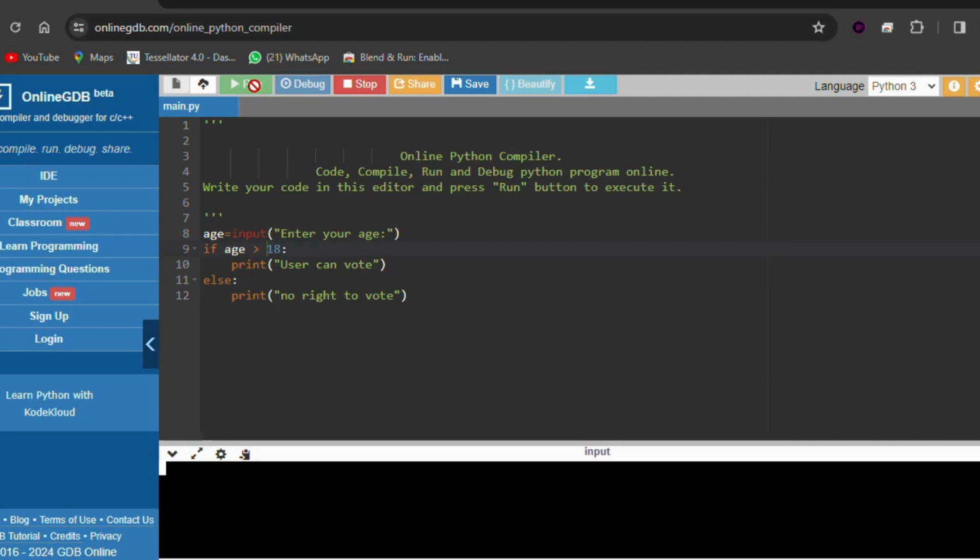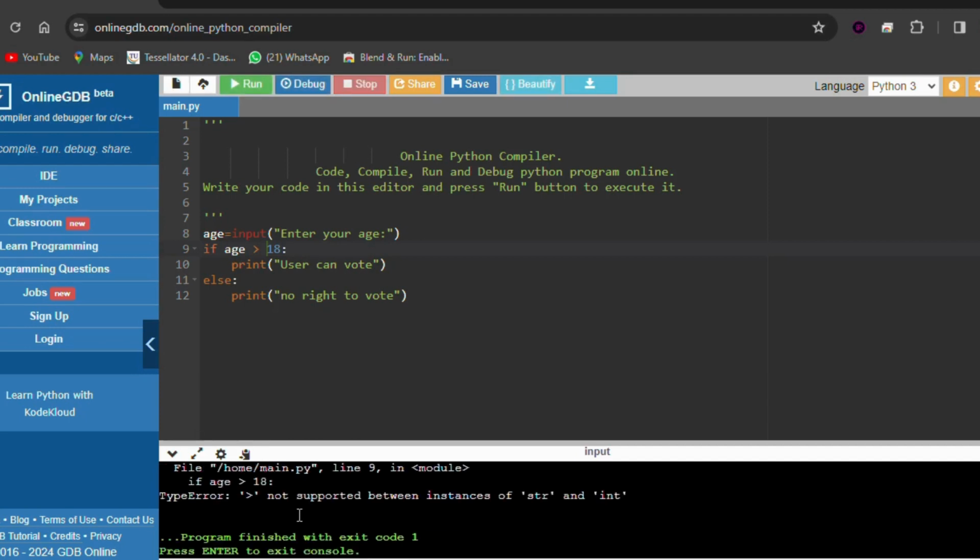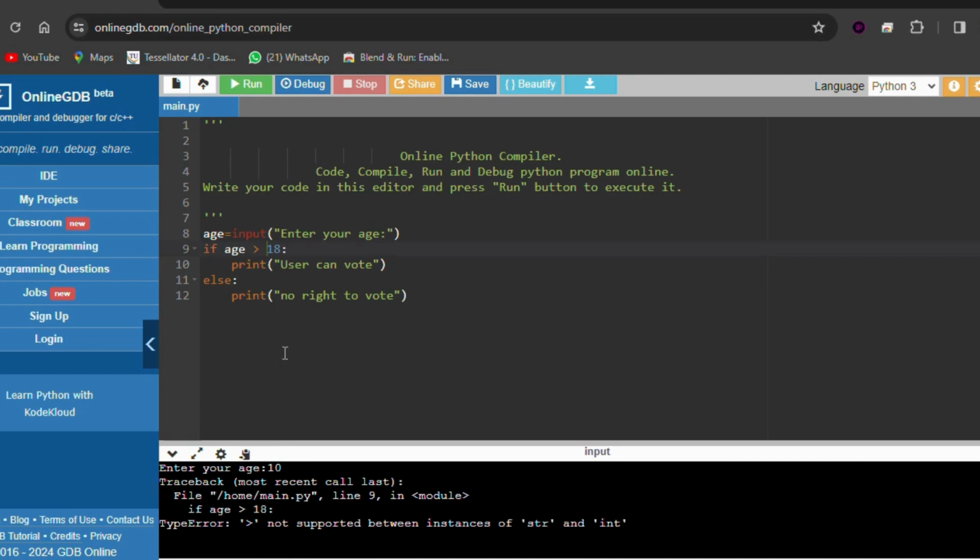Let's try. We'll be entering the age as 10. See what error we are getting. Greater than not supported between instances of str and int. It means, because 18 is an integer.